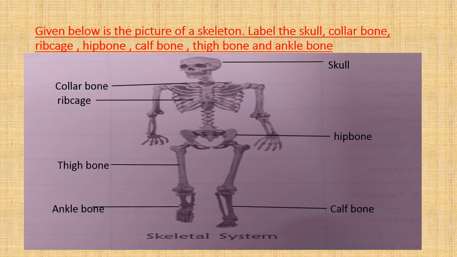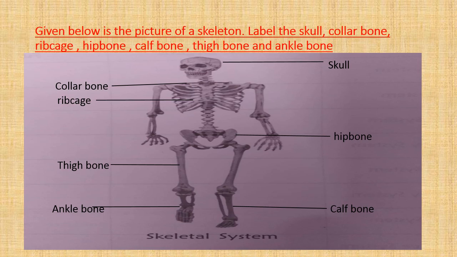And we all know that there are 26 small bones in the ankle and foot. Ankle bone will allow up and down movement of the foot. So it will allow the up and down movement of foot.